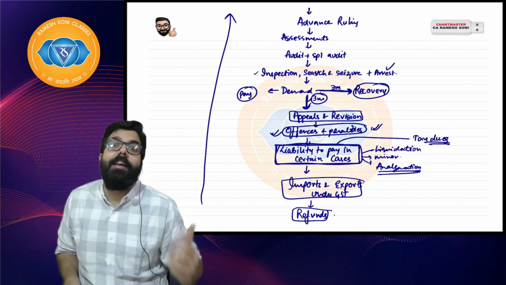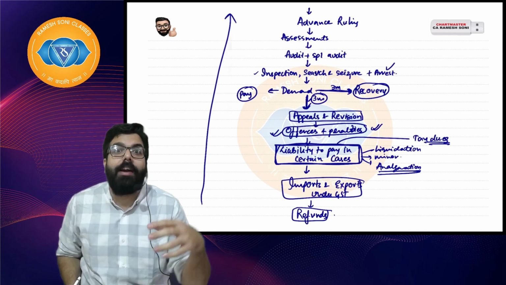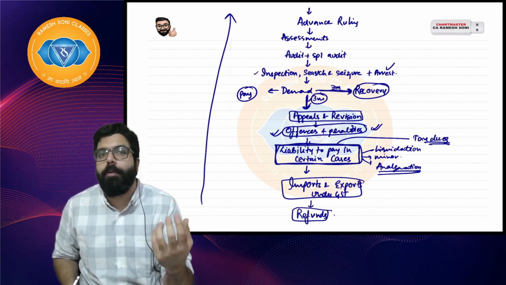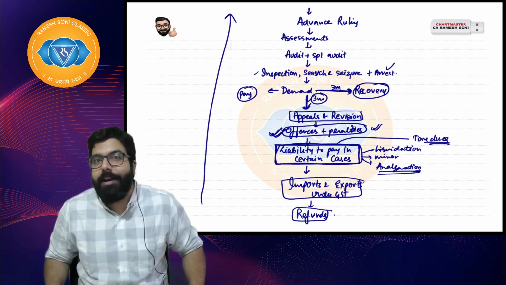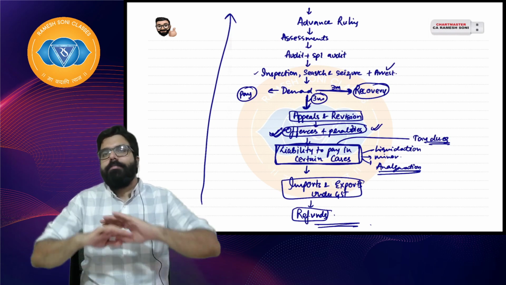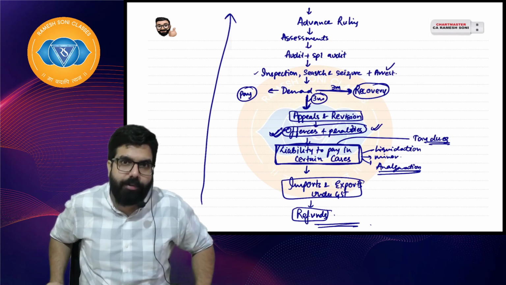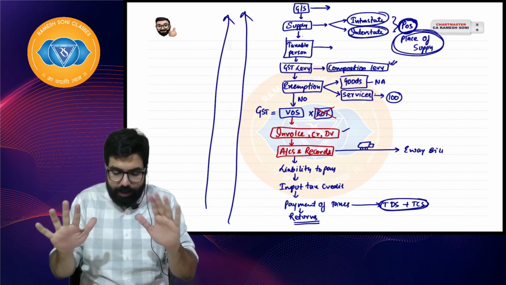Sir, I did not carry an e-way bill on the way, I was caught, so your goods will be confiscated. To release your goods, how much penalty you have to pay, all those things we'll be discussing in the chapter of offenses and penalties. And once we finish till here, we will be done with the GST portions. So these are the chapters.